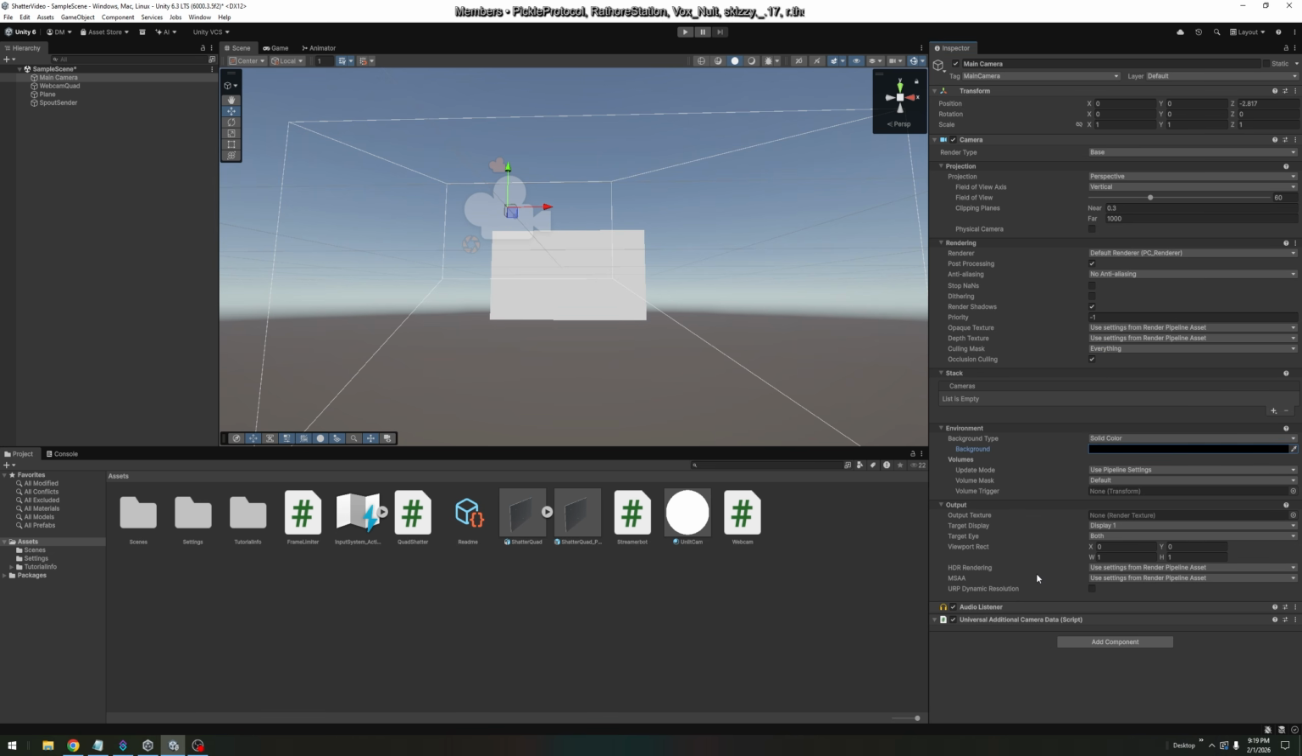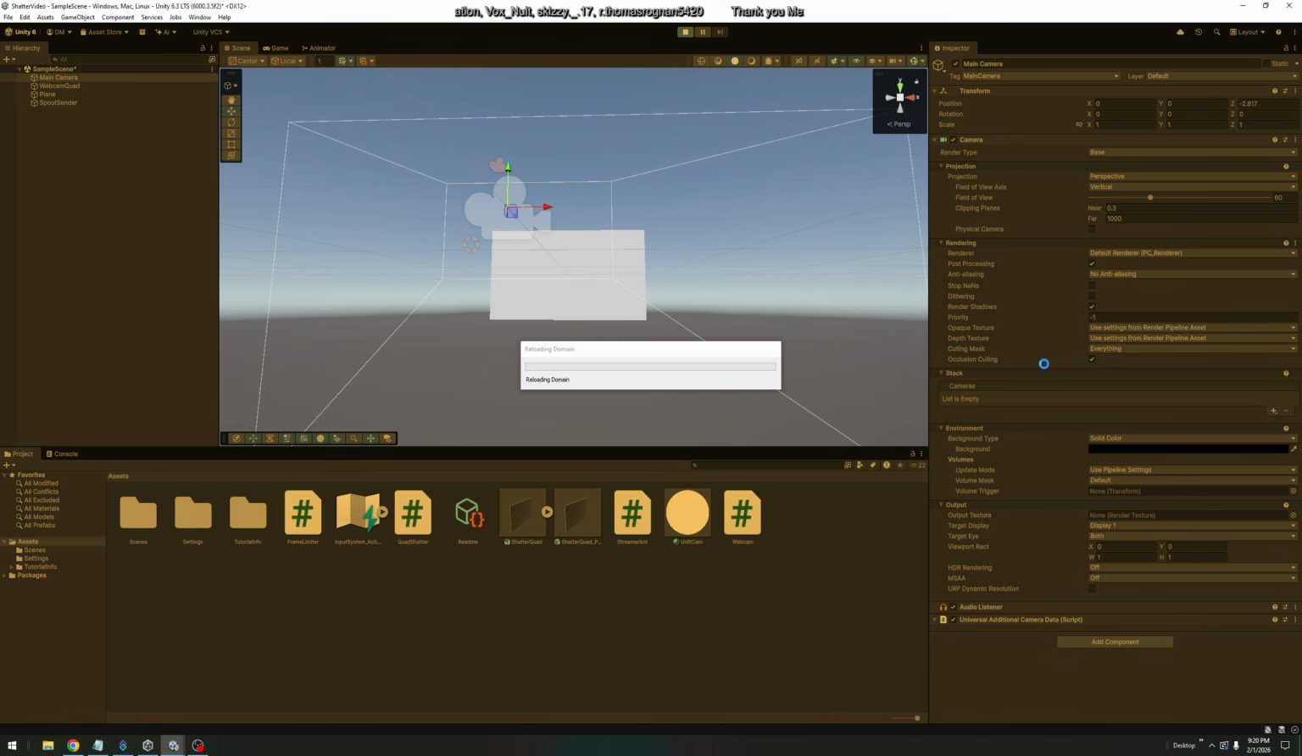Excellent. Now HDR rendering, turn this off, and then it says MSAA. Go ahead and turn that off as well. This isn't required, but I've noticed it does cause bugs for some people, so this way we just avoid it altogether. So now, if I'm as good as I think I am, when we hit play, we should have a transparent background. Let's take a little peek.